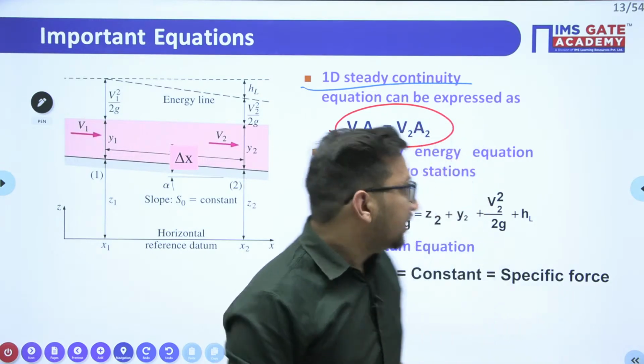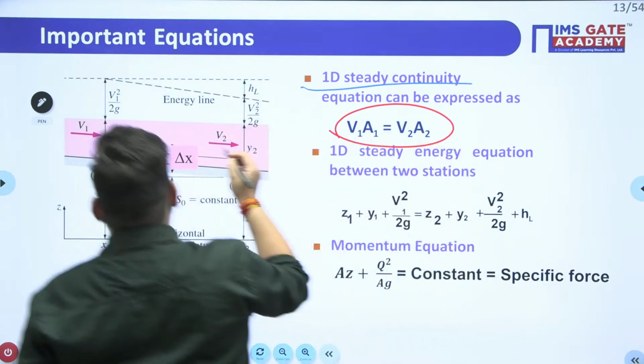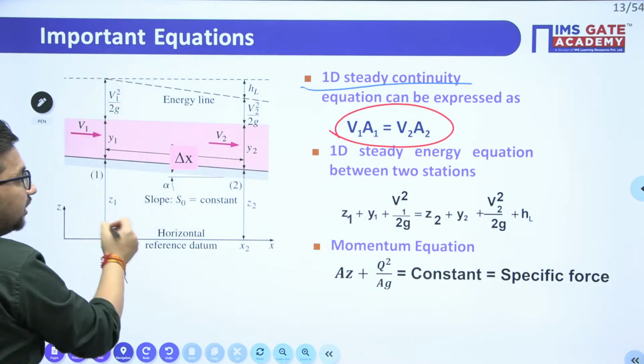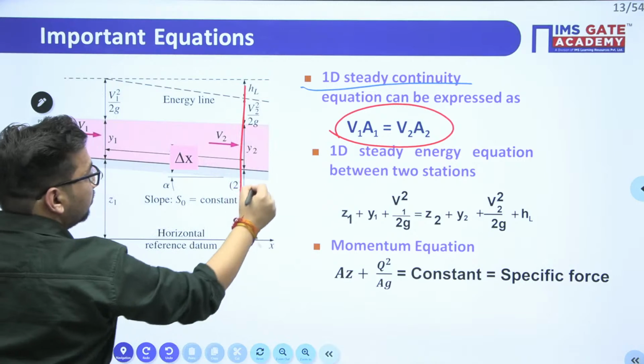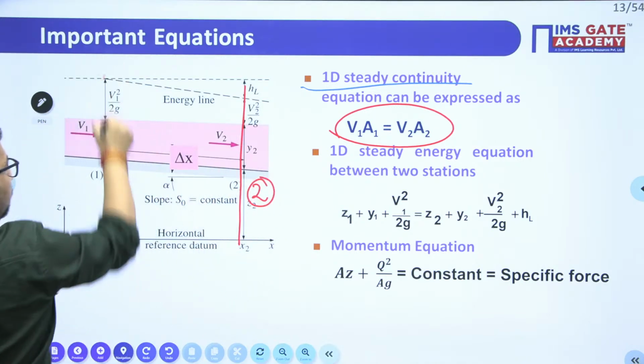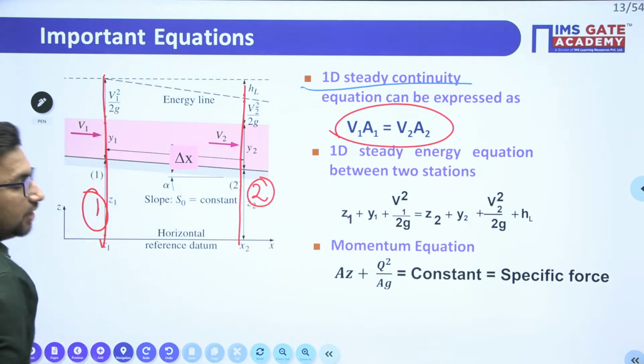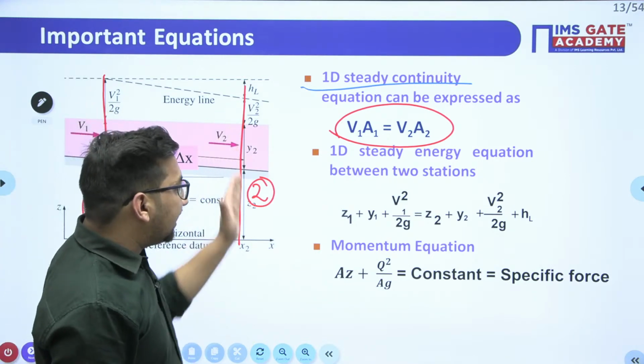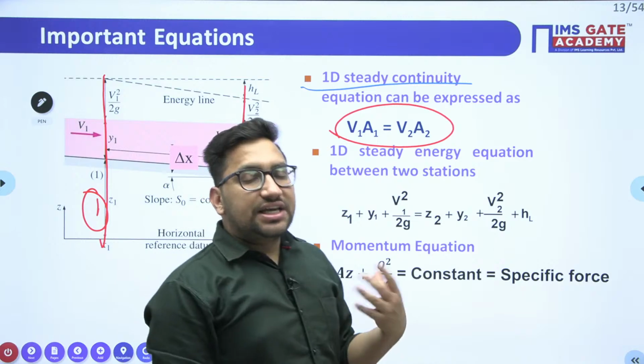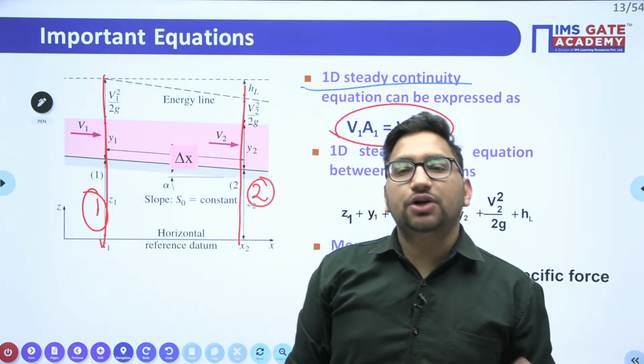If this is our section number 1 and this is section number 2, whatever is the discharge at section 1, the same discharge you will get at section number 2. It means we are not taking storage into account.